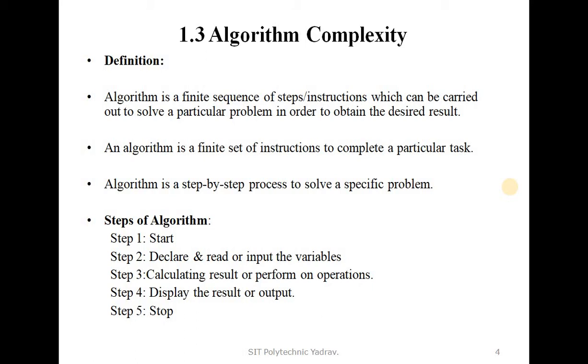For example, your problem is that you must reach college at 9 o'clock. How will you write your algorithm? First step, wake up at 5 o'clock. Second step, fresh up or bath up to 6 o'clock.